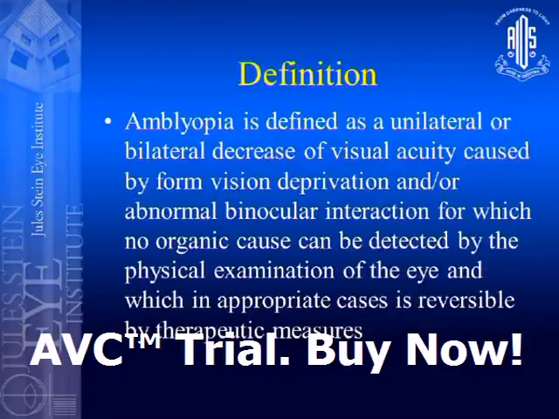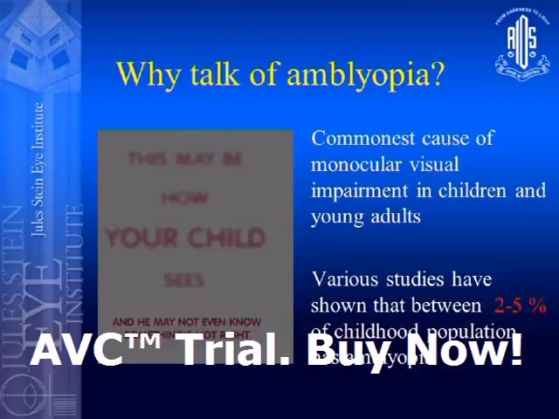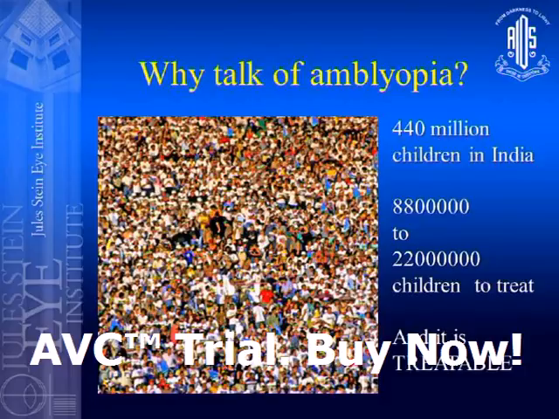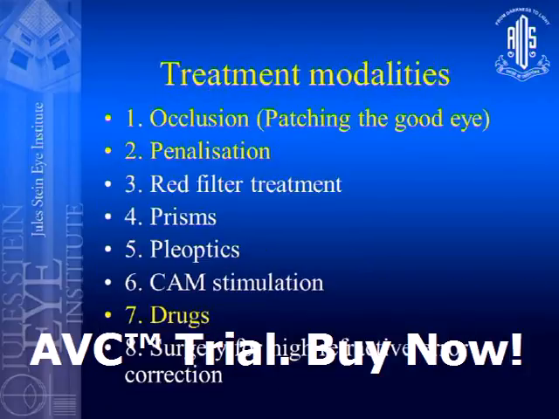We'll skip all of these. Why are we talking about amblyopia in this forum? We've known that 2 to 5% of our childhood population is amblyopic. Convert this to our population. We have huge numbers. That's why this part is so important. What treatment modalities do we have right now? Occlusion, penalization, and certain drugs. The other things listed here have been tried, but they are not in use anymore.